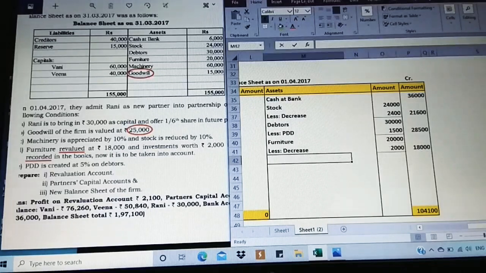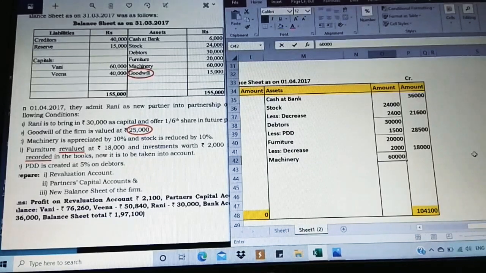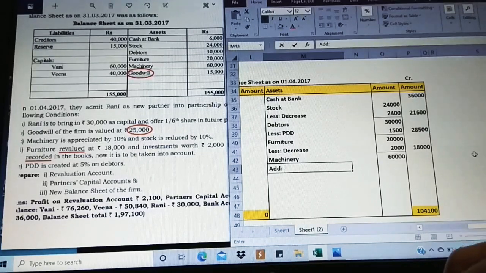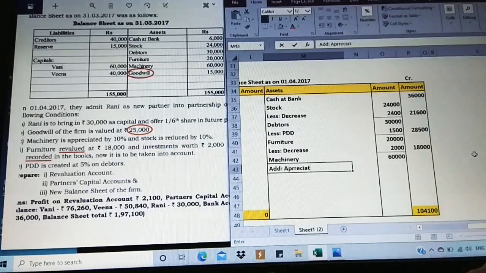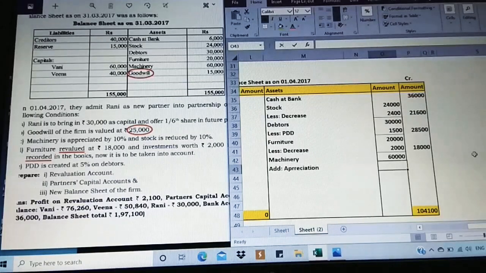Next, apart from that, we have machinery. Again machinery is appreciated. In the inner column, take the value 60,000, plus the appreciation is going to be added. The appreciation value we get is 6,000. So 66,000 is what the adjusted value is.